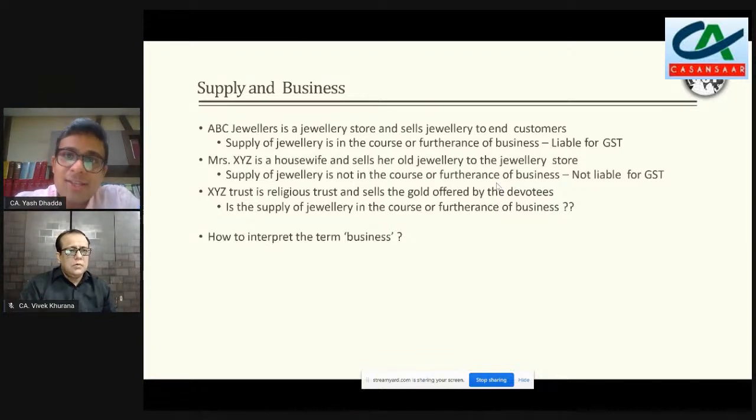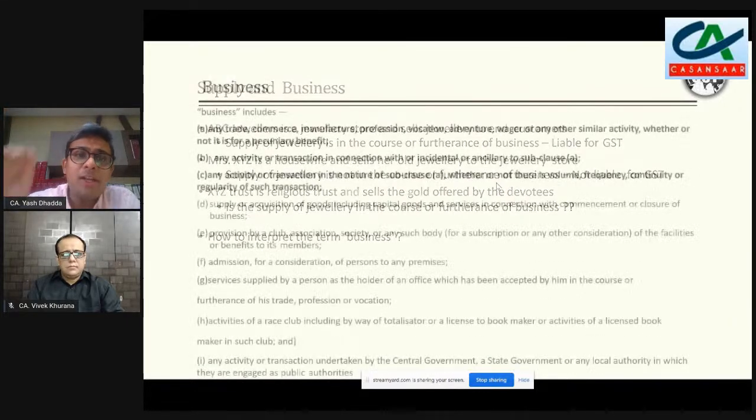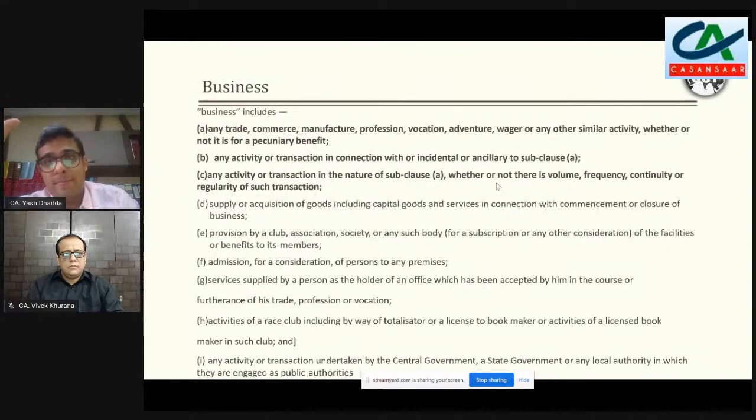But when a housewife gives her jewelry to someone, CBIC has clearly said it is not in course and furtherance of business, though she might earn money out of it, though she might earn handsome money out of it. She might have a lot of jewelry which maybe a jewelry store might not have, depending upon which family she comes from and how much amount she has saved. Still in that case, it will not be a business activity. And it will not be covered either in A or in C.